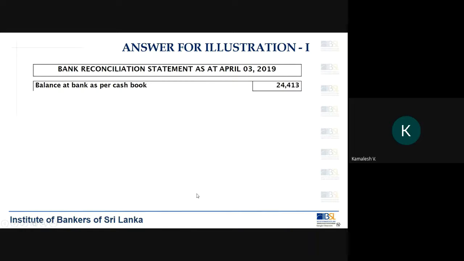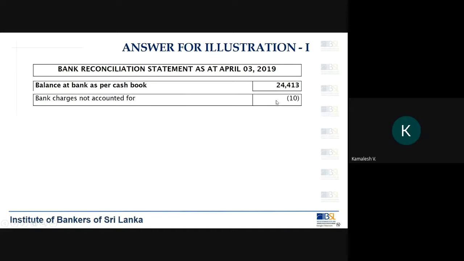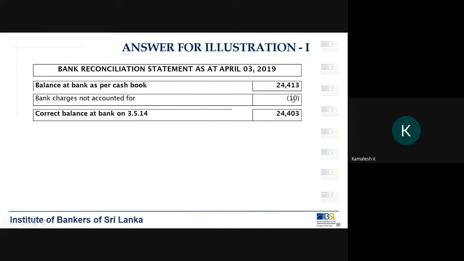It will appear like this. So where will you start? I'm starting with the balance at bank as per cash book, which was 24,430. I'm going to adjust the bank charges because I have not accounted for it. This is my adjustment. So the bank has already deducted this 10 rupees, but I have not deducted. So I'm going to deduct that. So I have the corrected balance 24,420.